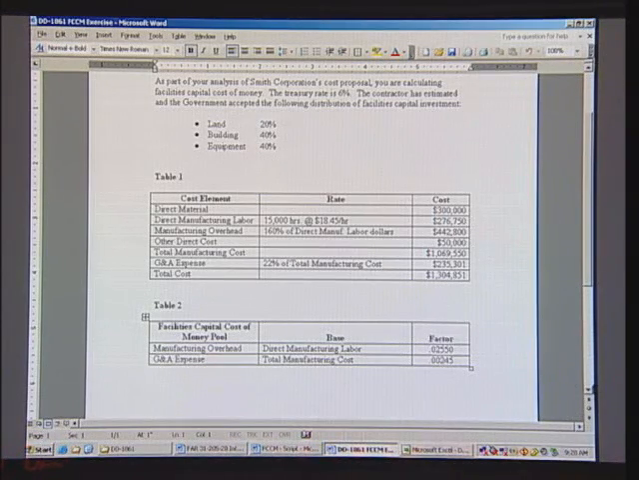Now let's take a look at Table 2. Table 2 shows, in terms of our two pools, manufacturing overhead and G&A. The base for those pools, as we just simply saw earlier, was direct manufacturing labor for manufacturing overhead and total manufacturing cost for the G&A expense. And now we have two FCCM factors for each of those two pools. So let's now go and fill out and complete the spreadsheet and the FCCM tool.